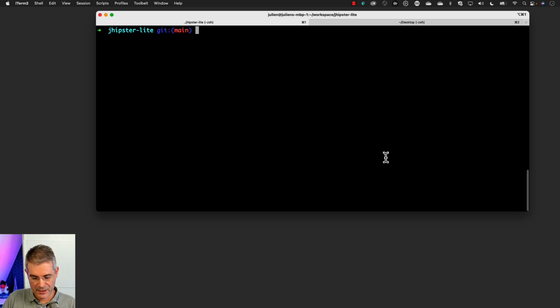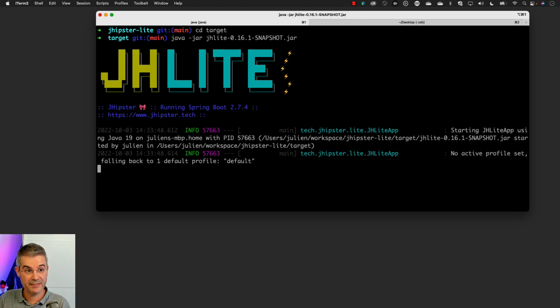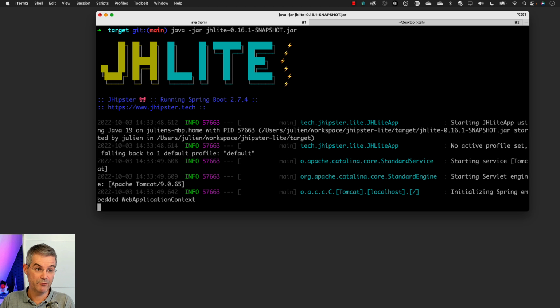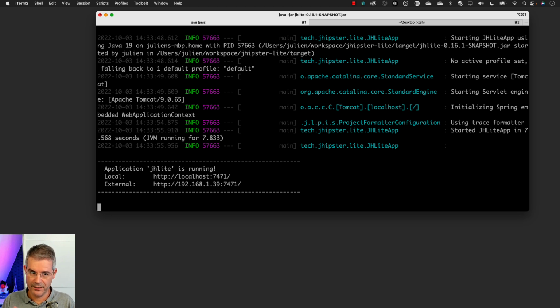So I'm in my JHipster Lite project. I'm going to go to Target and run it. As you can see, JHipster Lite is now a Java project. It's coded with Spring Boot, and JHipster Lite itself is a JHipster Lite application. It makes much more sense for us, and again, the tooling is much better and everything much faster than what we have with JHipster. My application is running.